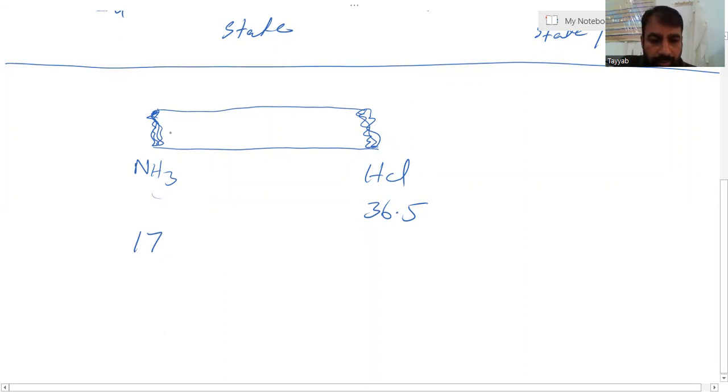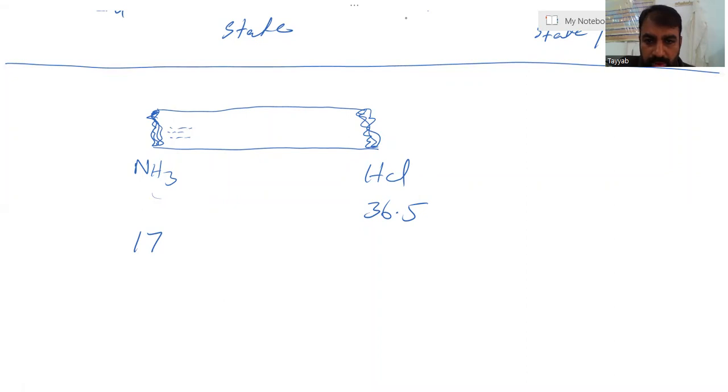So vapors will start to move from here. Ammonia is the lighter gas, it will travel more. The vapors will combine, and white fumes of NH4Cl will be seen about this point. Why about this point? HCl has higher molecular mass, so less rate of diffusion. Ammonia has less molecular mass, so more rate of diffusion.